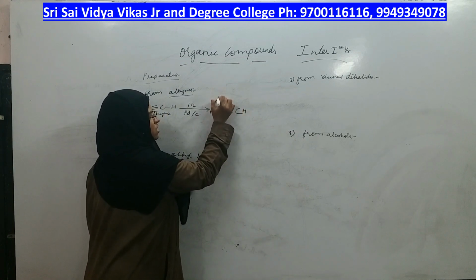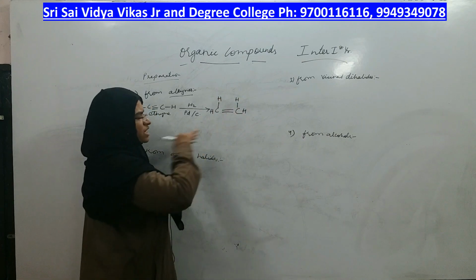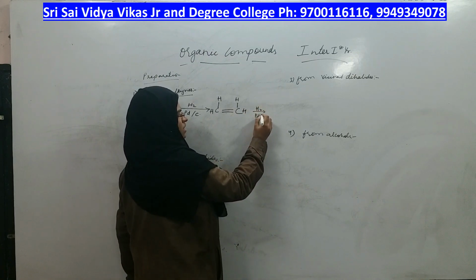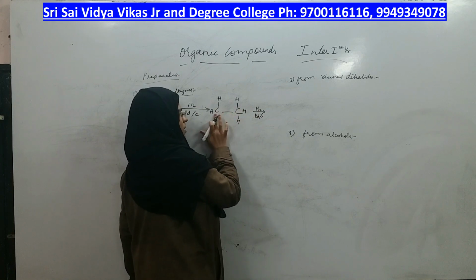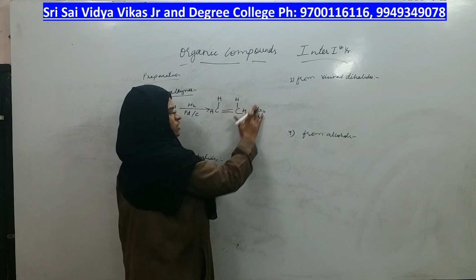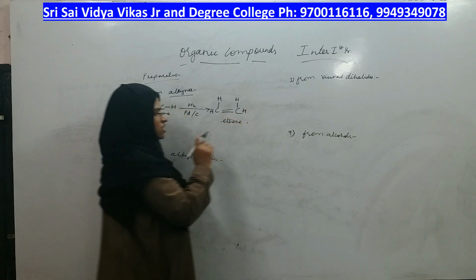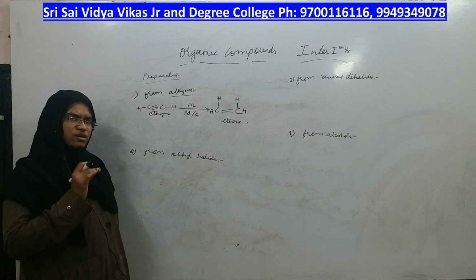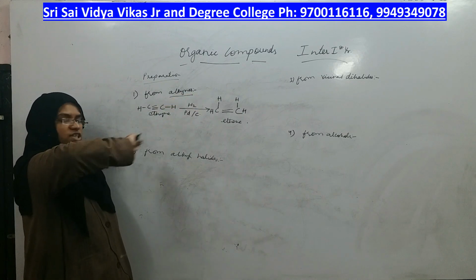One hydrogen is added here, another hydrogen is added here. If I continue this reaction, the second molecule of hydrogen will also be added and the second pi bond will also break to give you alkane. But this is the preparation of alkene. If you get alkene, you should stop the reaction and therefore the ratio should be maintained correctly for hydrogen. That is called controlled hydrogenation. If you don't control, it will go till the last and give you alkane.